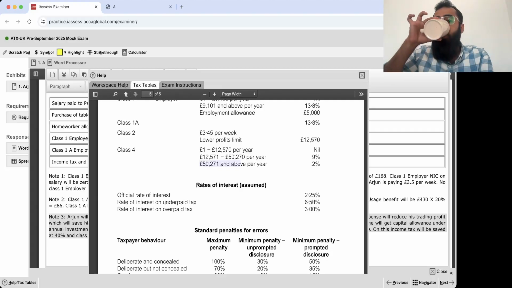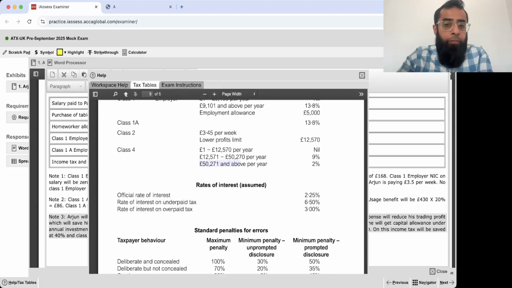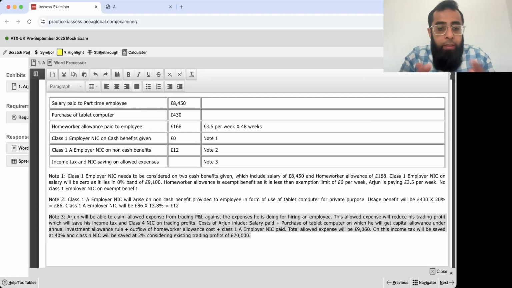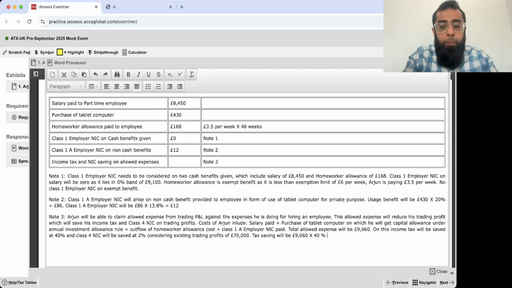Okay. So obviously when you hit this allowed expense, your profits will decline. Now when your profits decline, it will lead to tax saving. Tax saving will be 9060 into 40% plus 2%. 40% saved of the income tax and 2% saved of class 4 NIC. Okay. So 9060 into 40 and then 2. So it saves 3805 pounds.